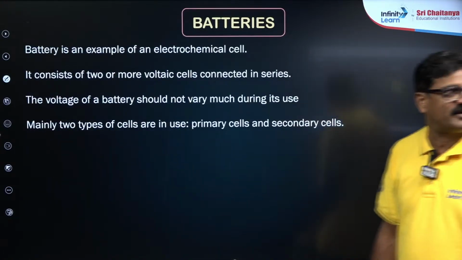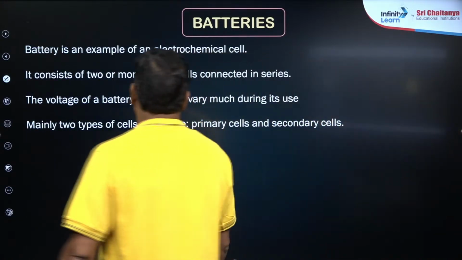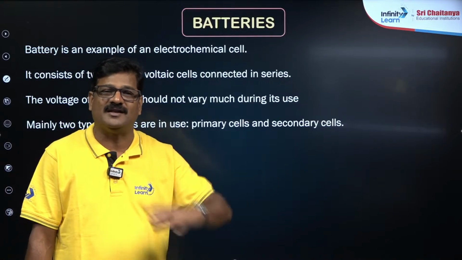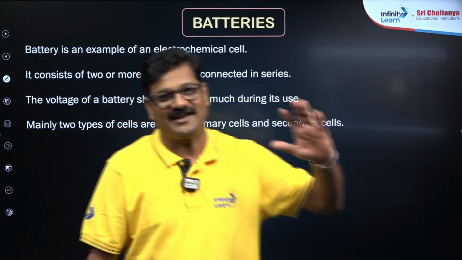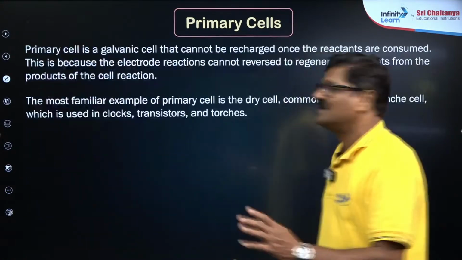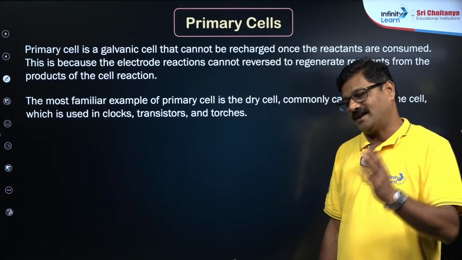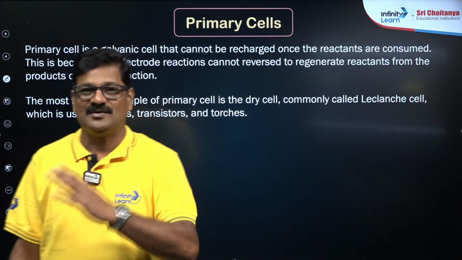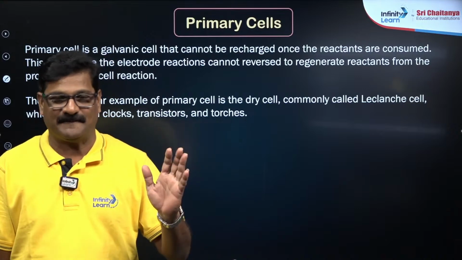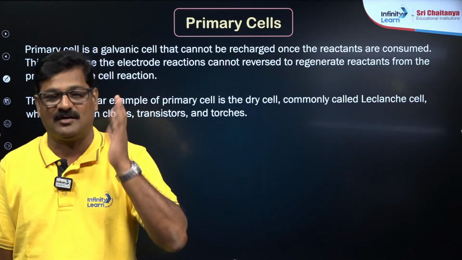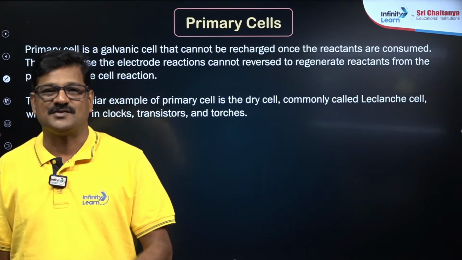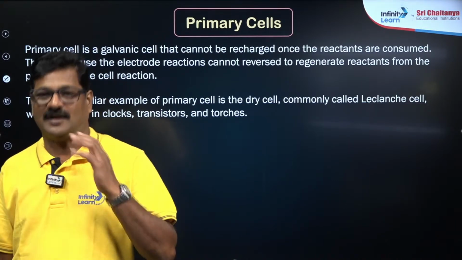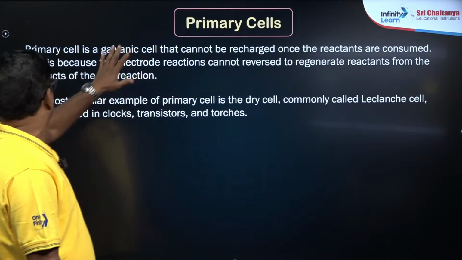And talking about batteries, a battery is an example of an electrochemical cell. It's a compact electrochemical cell where chemical energy is converted into electrical energy. There are two types of batteries, primary batteries and secondary batteries. Primary batteries are the ones where you can use the battery and throw it once it is done, just like a battery used in the wall clock and the remote controls, because in it the electrochemical reactions are not reversible. That is called primary cells.